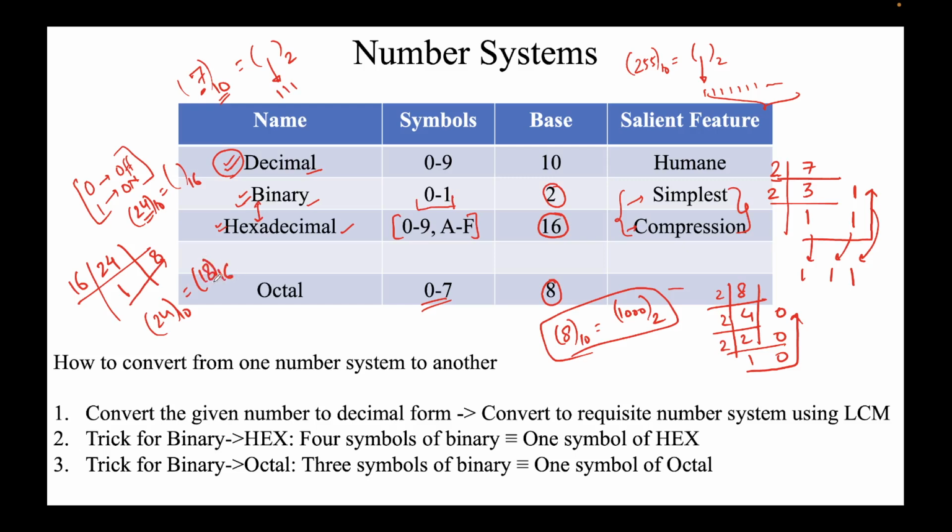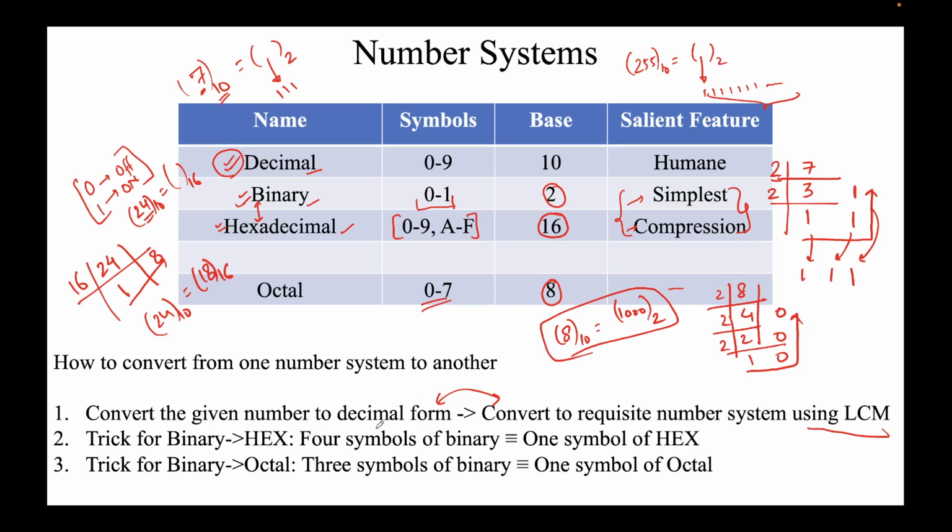It will be different in every number system. So we say 24 in decimal, base 10, is 18 in hexadecimal, which we denote by base 16. This is how we do it. Whenever you are given anything, just convert to decimal form and then convert it to the requisite number system using the LCM technique, which I demonstrated using 3 examples.